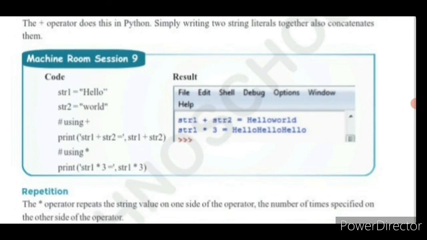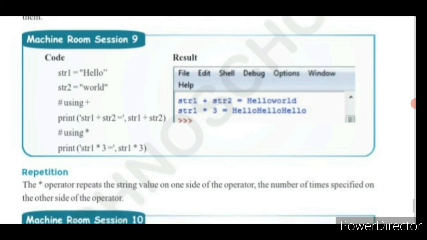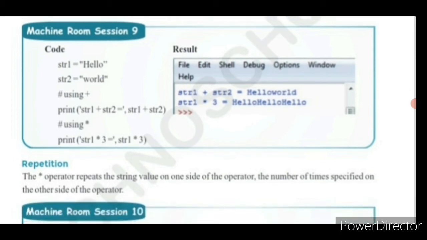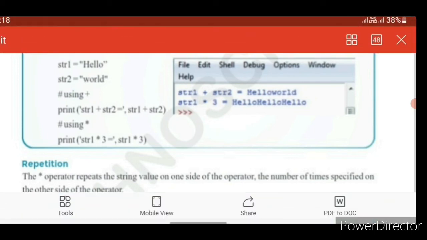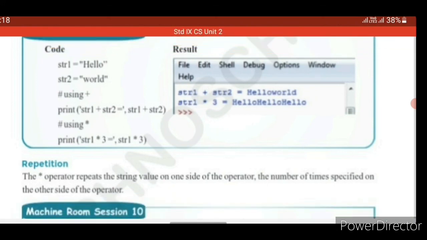See this example. Here str1 is a variable and str2 is a variable. str1 stores the hello string, str2 stores the world string. Anything which is mentioned after the hash is a comment. Here the function is print str1 plus str2 is equal to, in single quotes, so it is printed as it is in the output window.